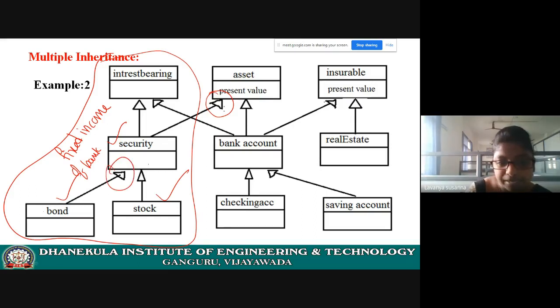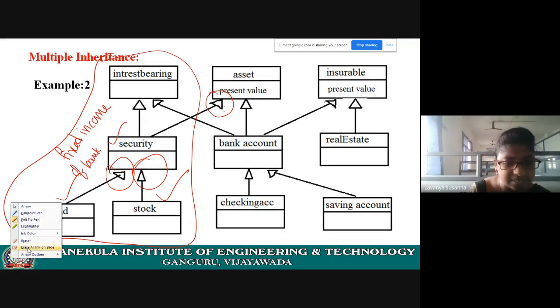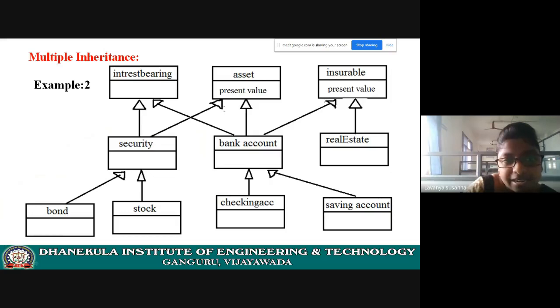Now, these symbols are important. This symbol, the triangle, is pointing to security. That means security is a superclass, and stock and bonds are subclasses. Please understand this one. Now, see here, interest bearing item. This is a class, interest bearing item. This is nothing but just an account where bank holders will deposit the amount.